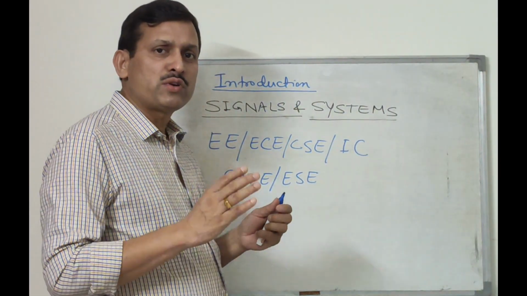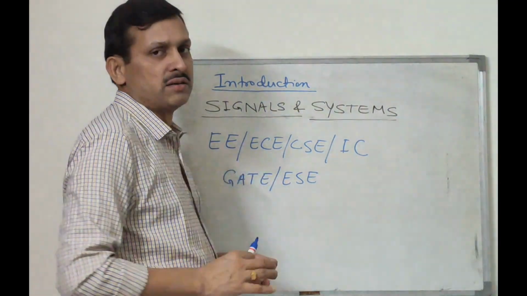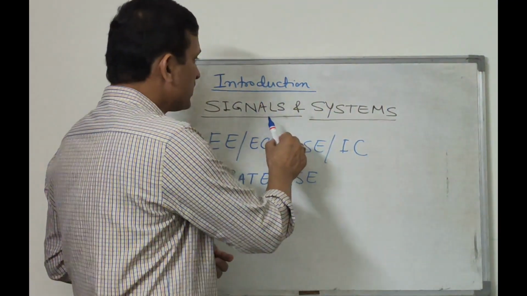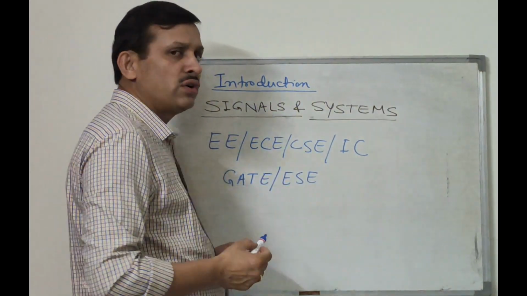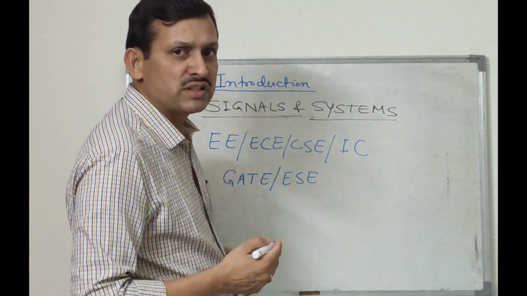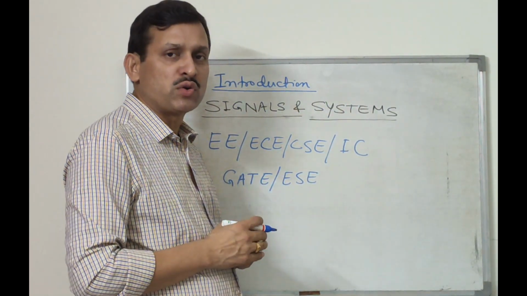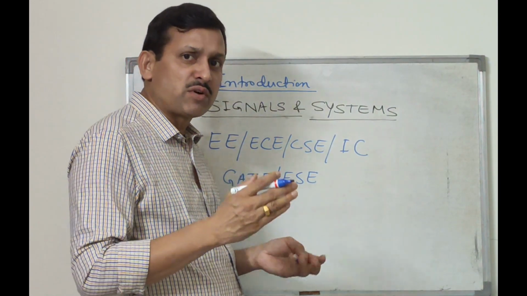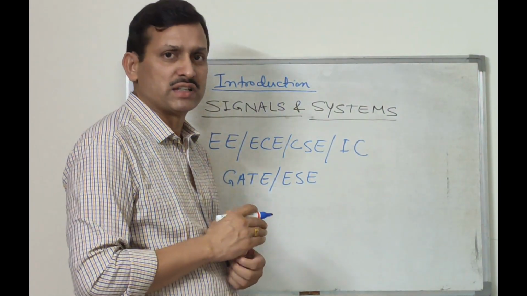Around 7 to 10% of questions are asked in the GATE examination from Signals and Systems. Signal and System is a highly mathematical course. This course is also a prerequisite for high-level courses like digital signal processing, digital image processing, and speech signal processing. So this is a basic requirement for those high-level courses.